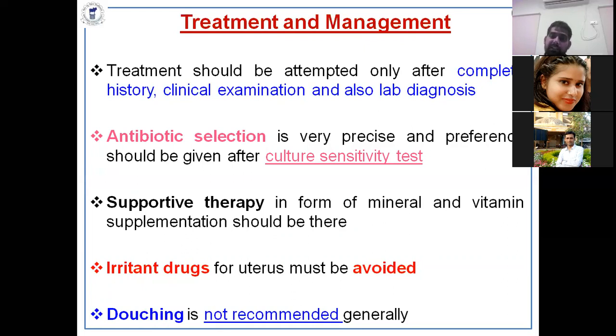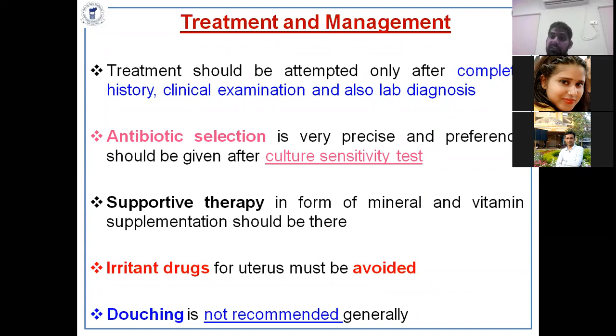What types of antibiotics will be preferred in the cases of metritis? Antibiotic selection is based on the layer involved in the uterus, and you should also go for the culture sensitivity test. Otherwise, you may face failure. Supportive therapy in the form of minerals, vitamins and other supplementation should be given. Liver tonics and fluid therapy may be given, but you should remember that irritant drugs should be avoided.